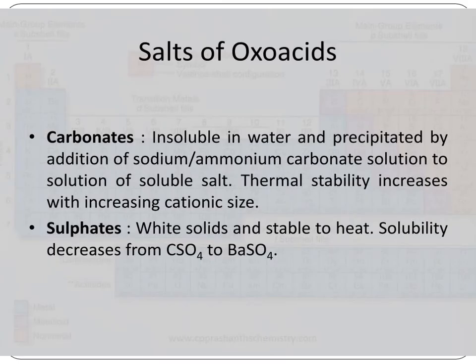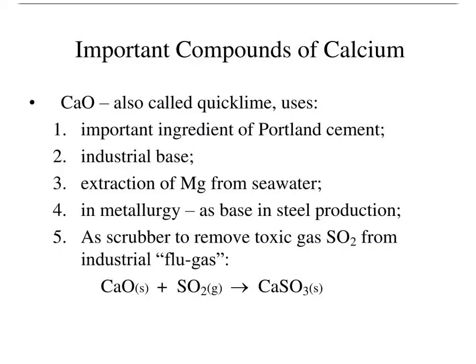Next, the salts of oxoacids, that is carbonates and sulfates. The alkaline earth metals form salts of oxoacids. Carbonate is insoluble in water and is precipitated by addition of sodium or ammonium carbonate solution to a solution of a soluble salt. Next is sulfate, a white solid stable to heat, whose solubility decreases from CaSO4 to BaSO4. Sulfides and nitrates are also salts of oxoacids.